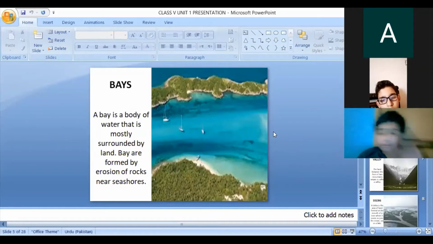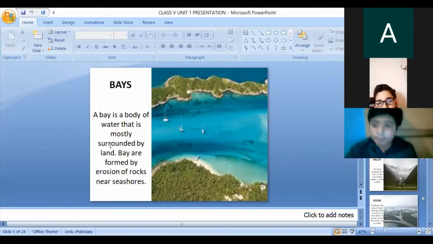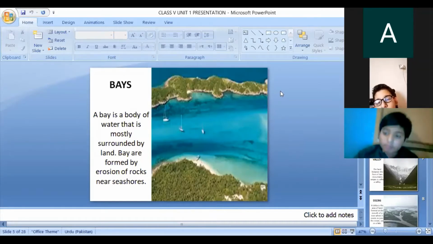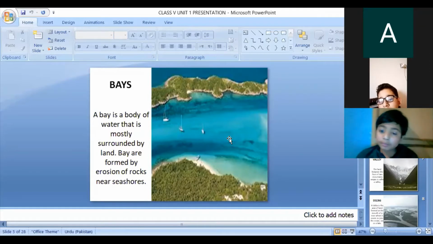Next, bays. What are bays? A bay is a body of water that is mostly surrounded by land. You can see this is the land area and this is also the land area, and this water is surrounded by the land area, and this area is known as the bay. Bays are formed by erosion of rocks near seashores. What are seashores? Seashores are the area which is near the sea, okay?